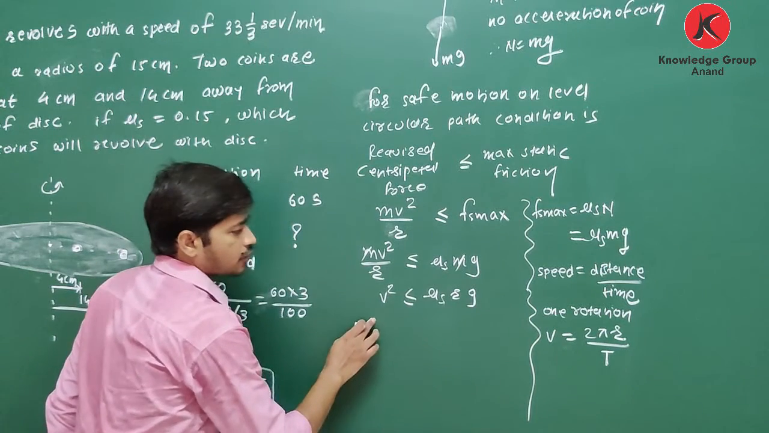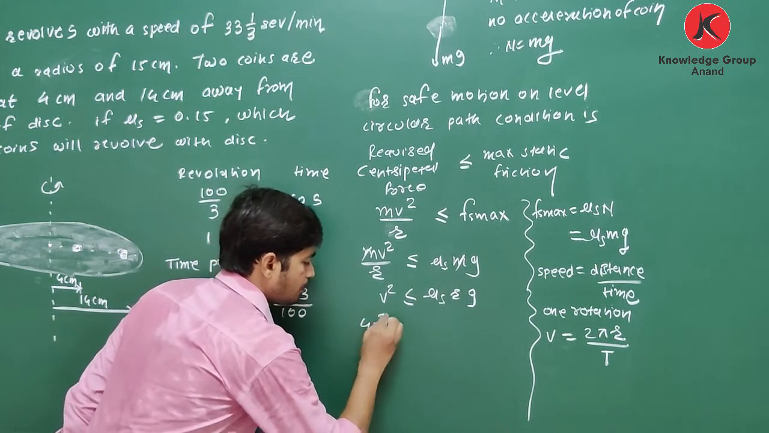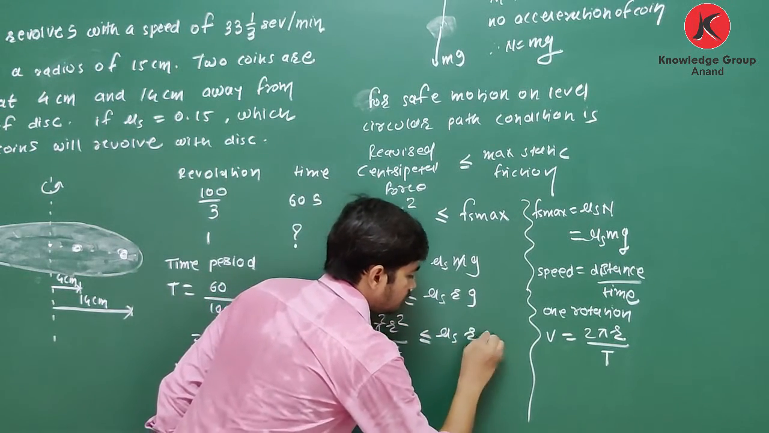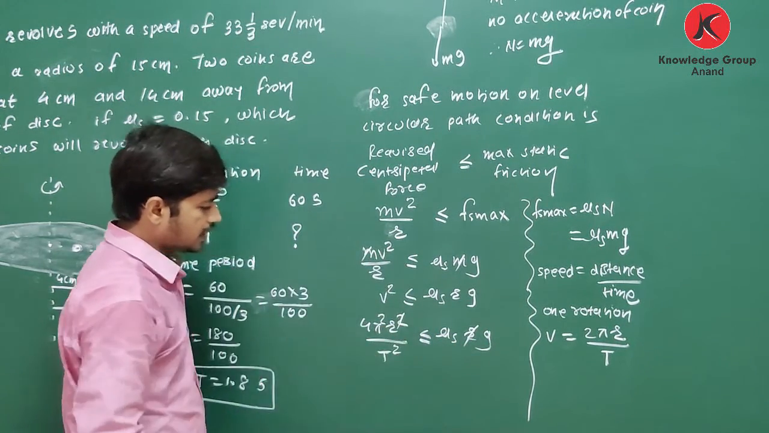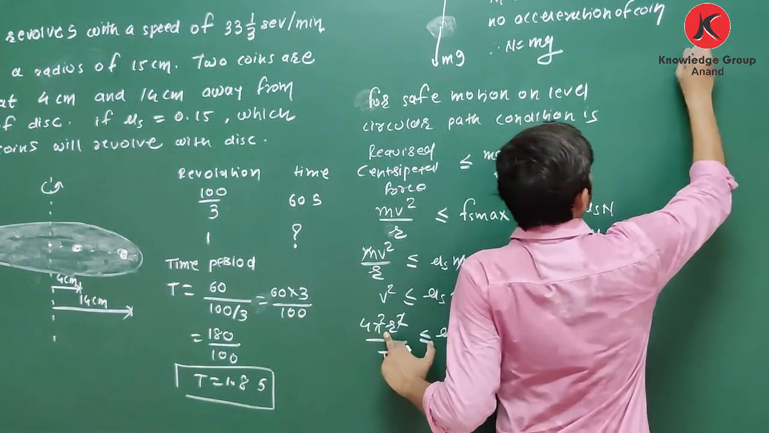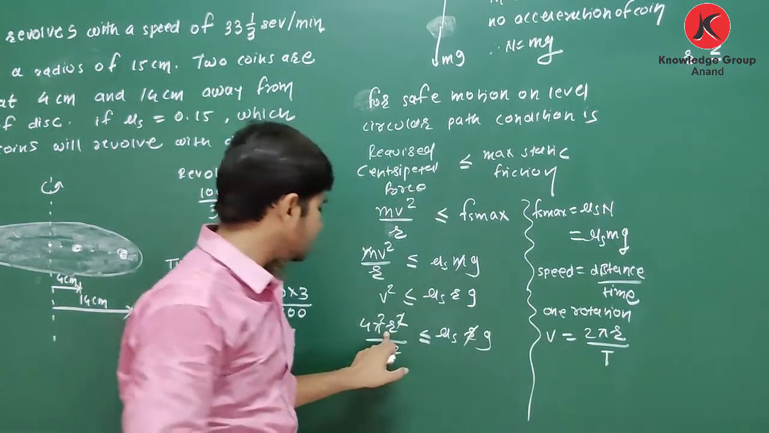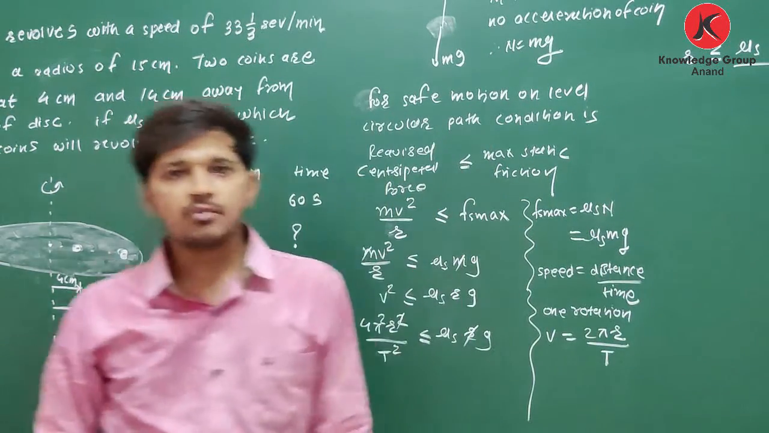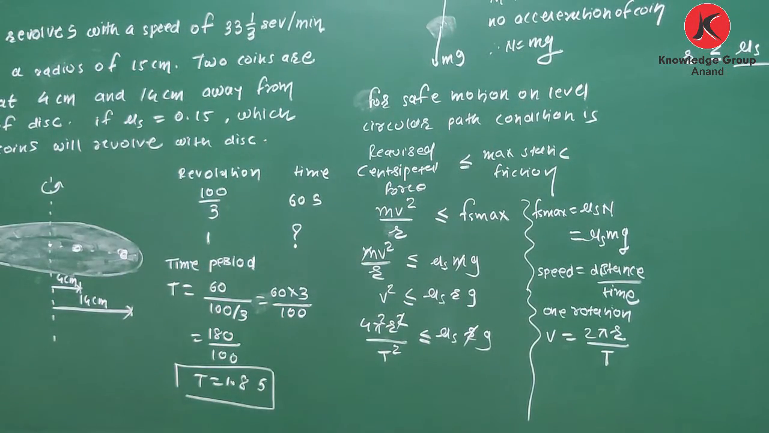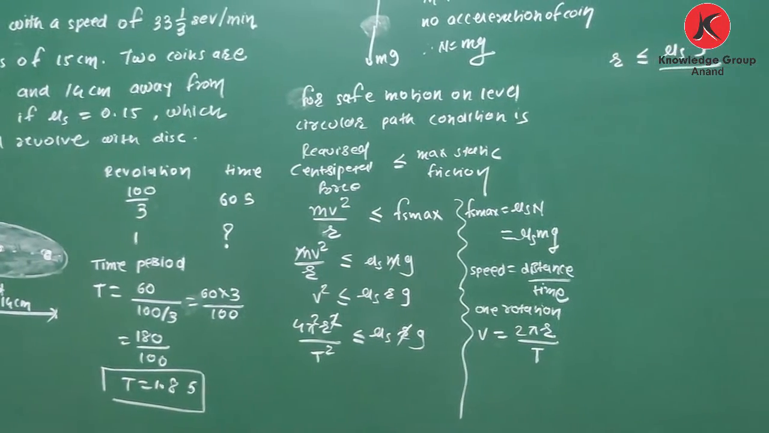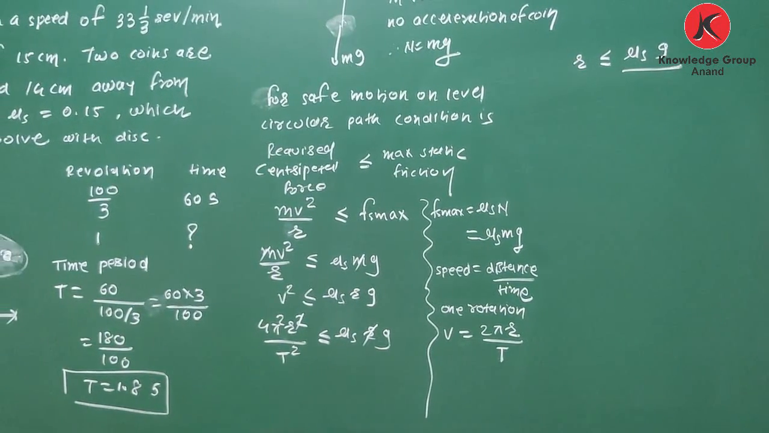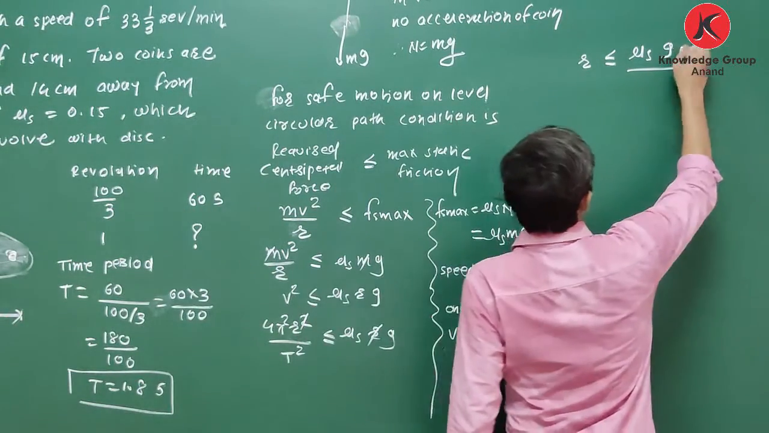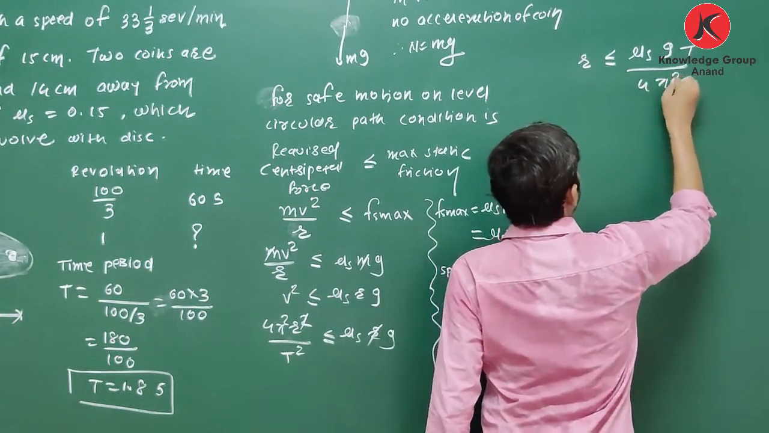So if I put the value of V here, it is 4 pi square r square divided by T square, less than or equal to mu s rg. R cut. Now make this r the subject. So r is less than or equal to mu s g T square upon 4 pi square.